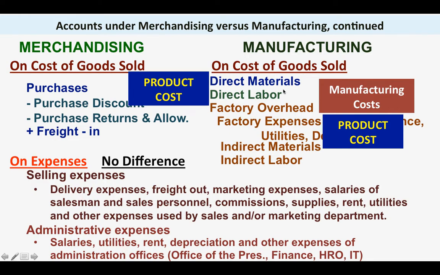So for manufacturing, we will be classifying expenses according to its function, and these are the one in the factory, okay, selling, and administrative. Yun nasa factory, part siya ng product cost or manufacturing cost. But for selling and administrative expenses, this is what you call the period cost, okay? Sa on a particular period, kaya period siya. Okay? Okay, class, let us discuss the next slide.